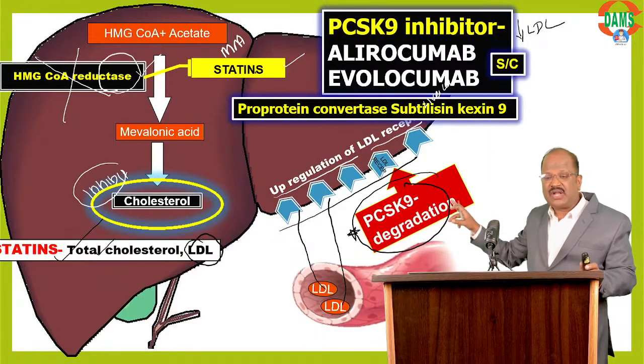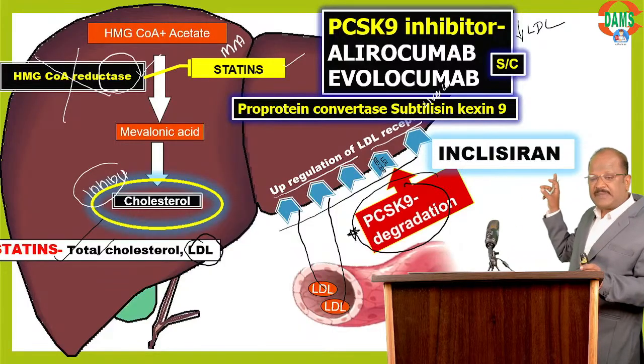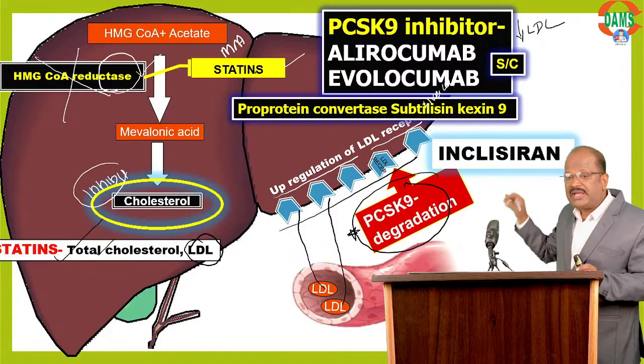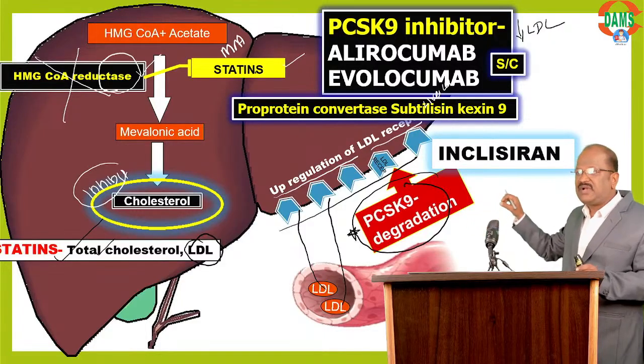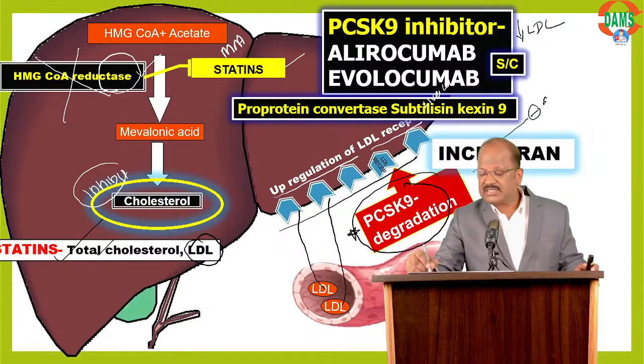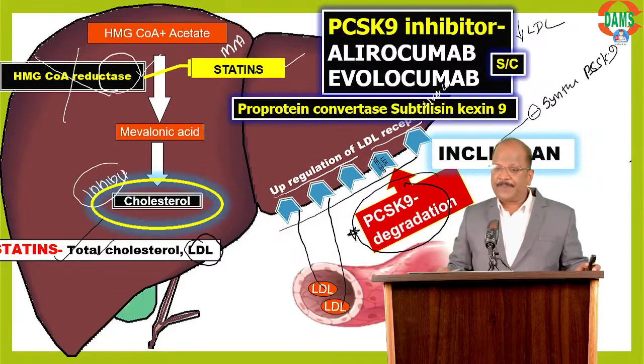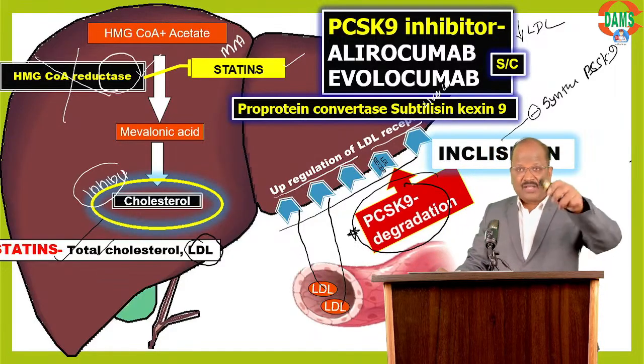But today we have one thing called inclisiran. What is inclisiran? It is a drug that inhibits the synthesis of PCSK9.